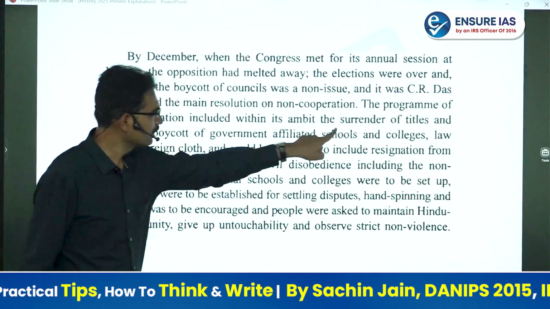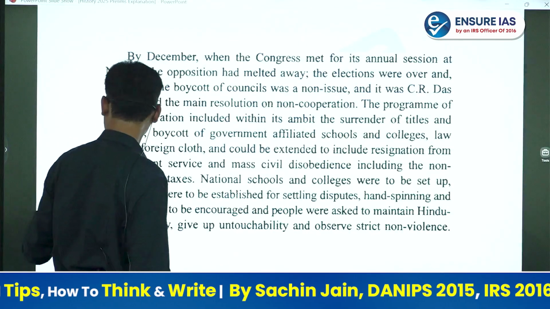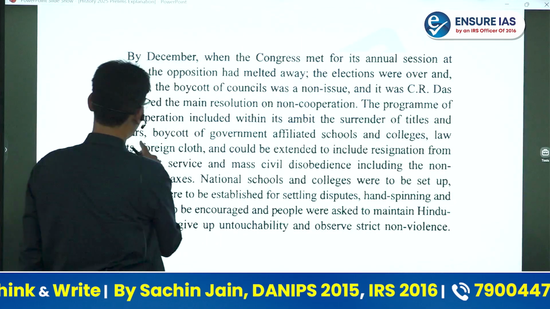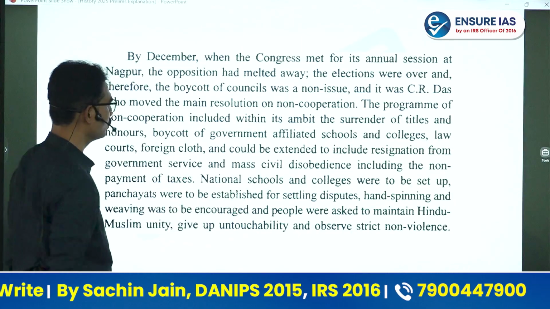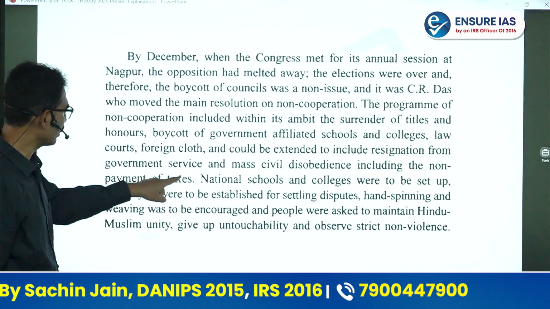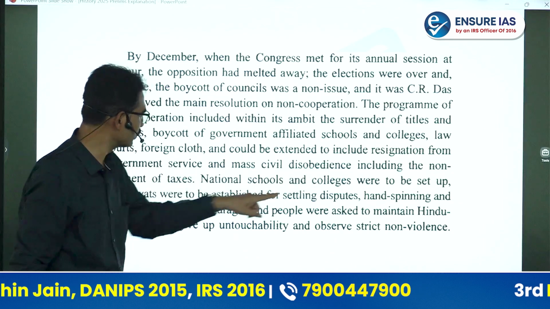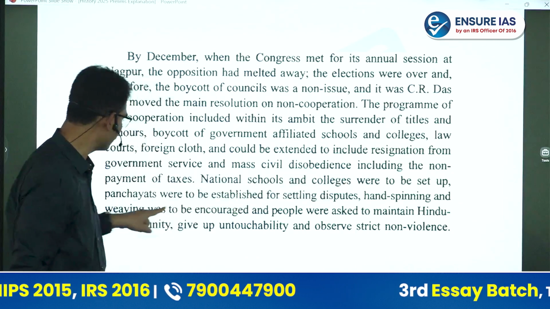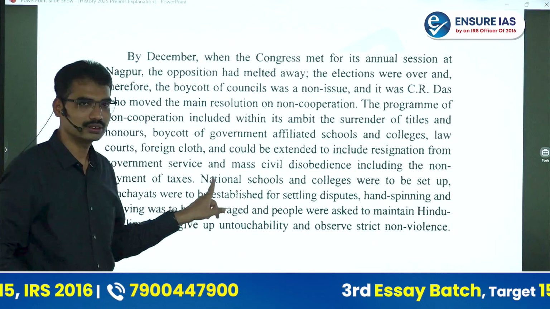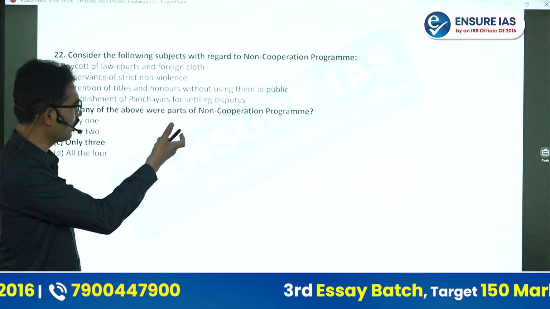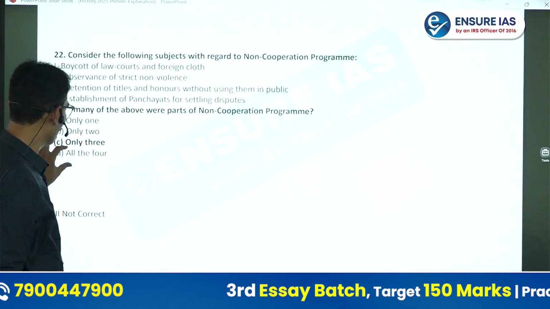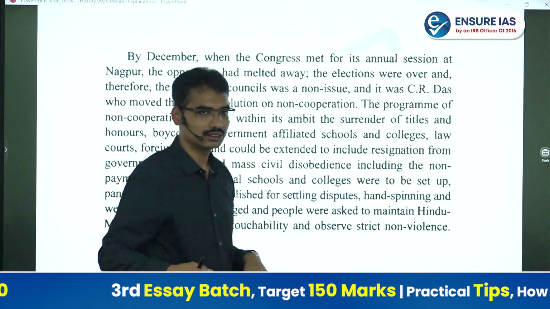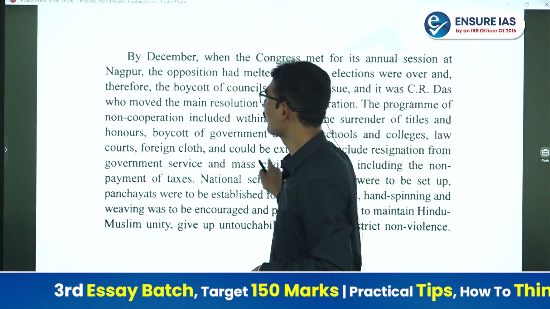You can see here, surrender of titles, and boycott of government affiliated schools, foreign cloth, government service, mass civil disobedience, including non-payment of taxes. National schools and colleges were to be set up, panchayats were to be established. That's why in one paragraph, all the 3 sentences are there. Only 3. Here, this is not there. That is not retention. That is to give up.